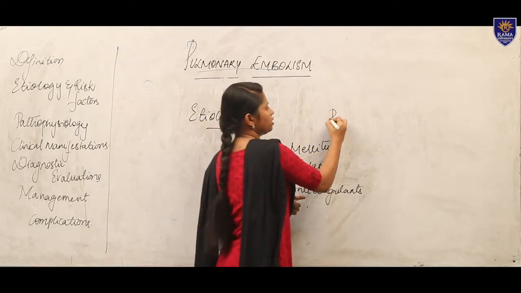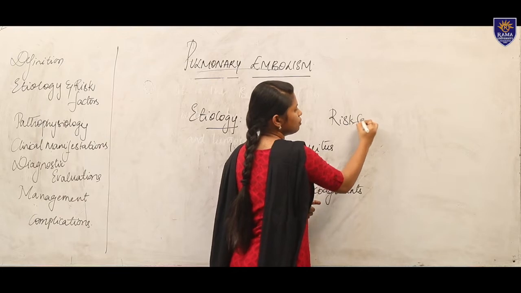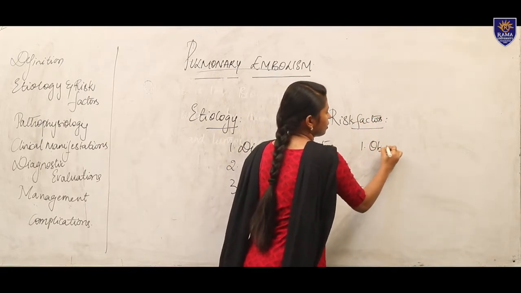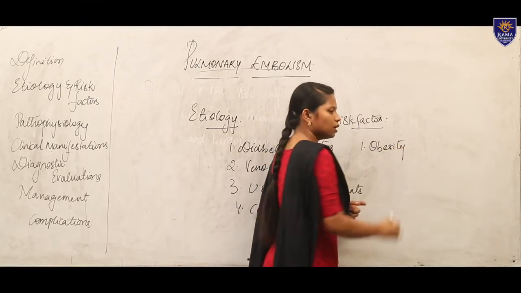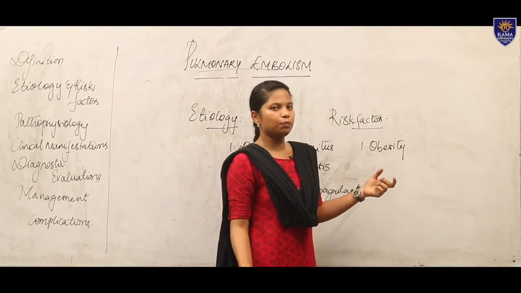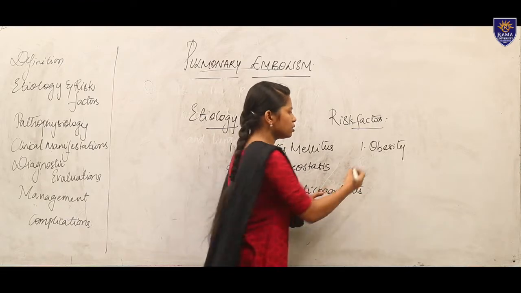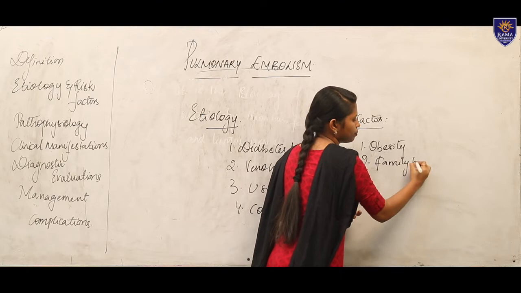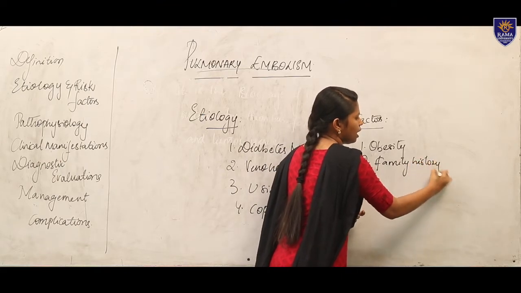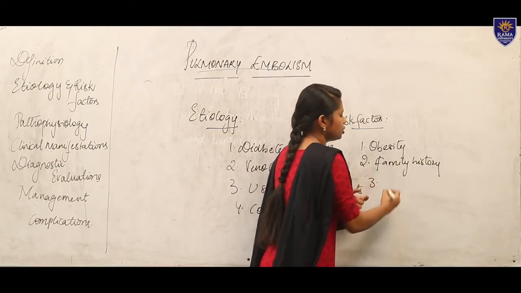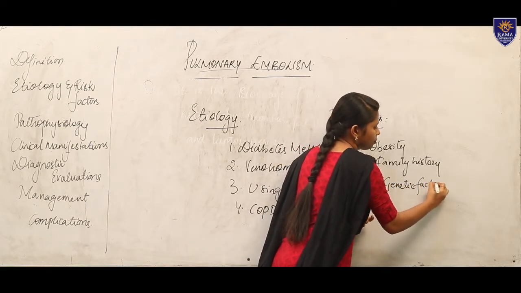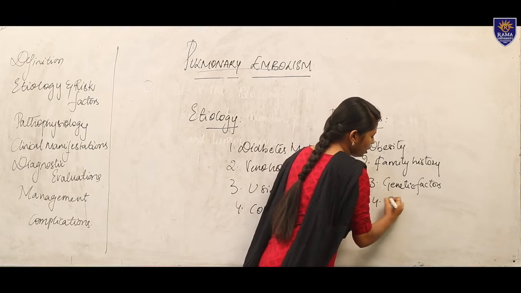Moving to our risk factors, the risk factors may be obesity. With obesity the triglycerides may be higher, so the patient may have a chance of getting pulmonary embolism. Then we have family history, the genetic factor, and then smoking and alcoholism.